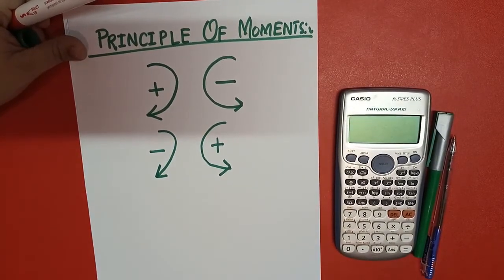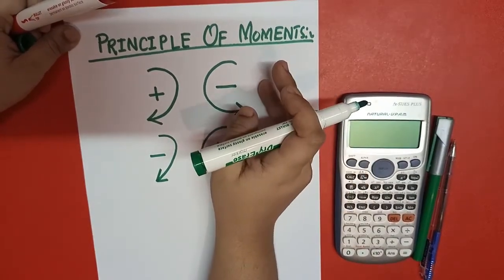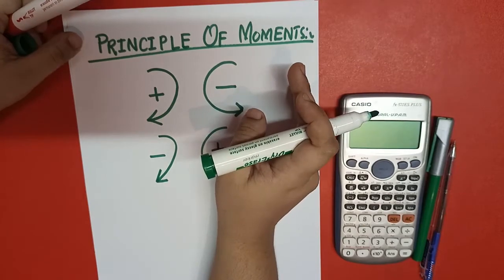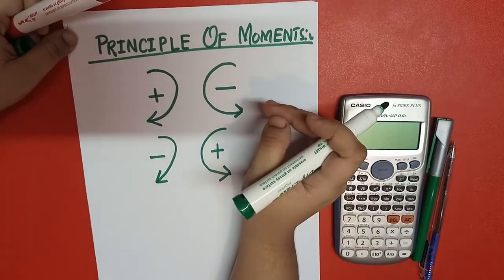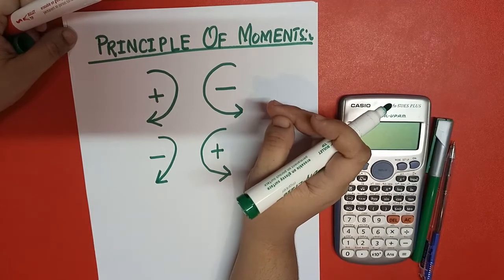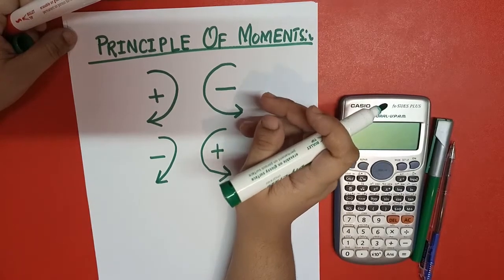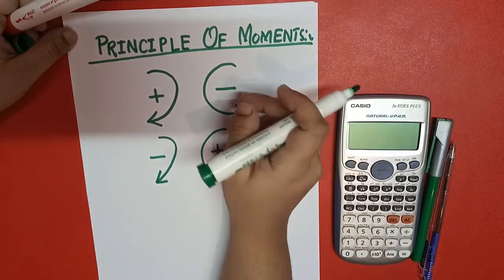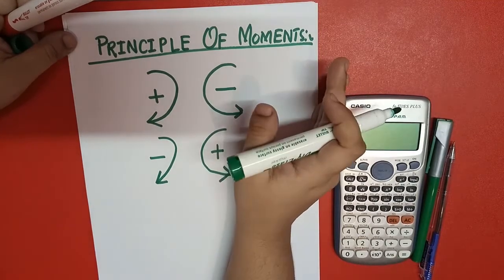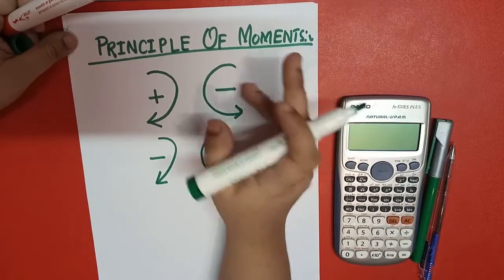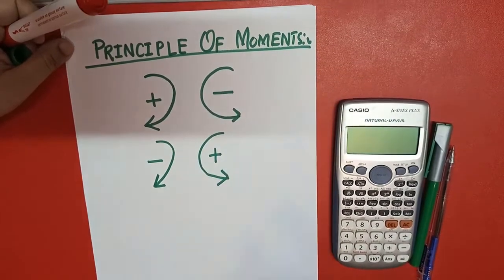Next, what is the unit of the moment? Moment is equal to force times the displacement, or moment is equal to force times the moment arm. The unit of force is Newton, and the unit of moment arm is meter. In the metric system, it will be Newton meter. In the foot-pound-second system, the unit of moment is pounds times feet.